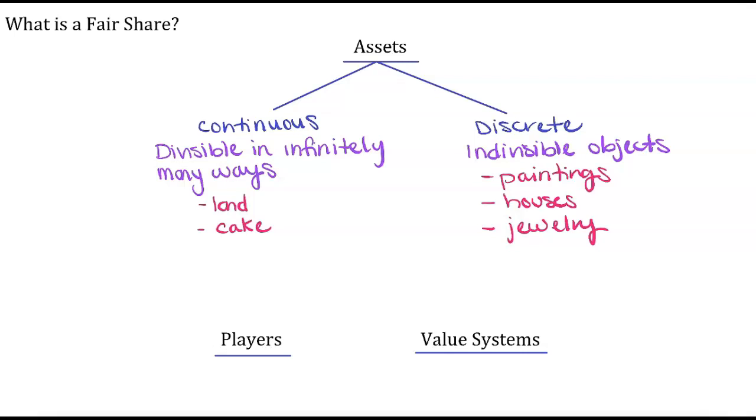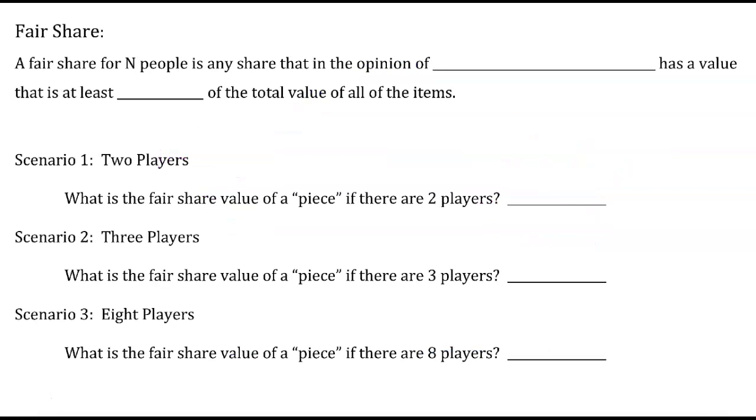Players can be individuals, families, institutions, or even countries. And each of these individual players has their own value system, and that will be important as we head into this unit. One player might value things differently than another. And all that matters is that each player gets a fair share based on their own definition of fair and their own value system. So what is a fair share?